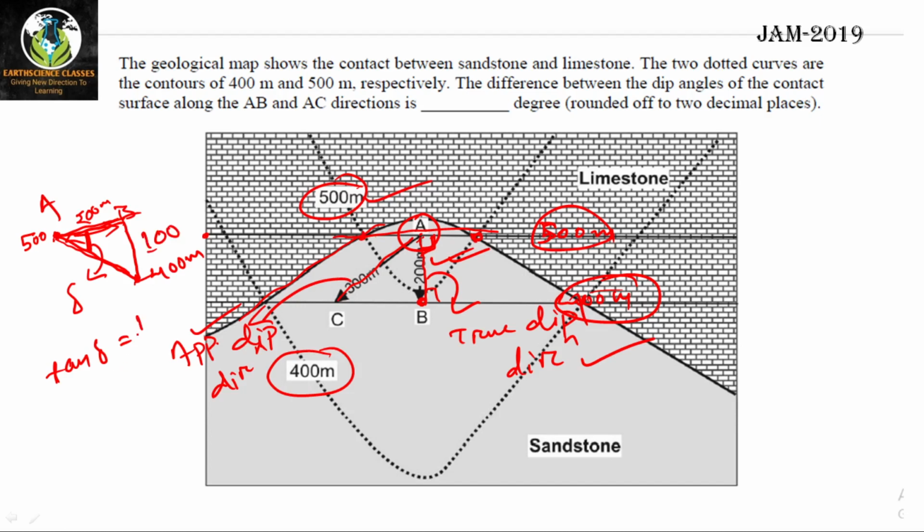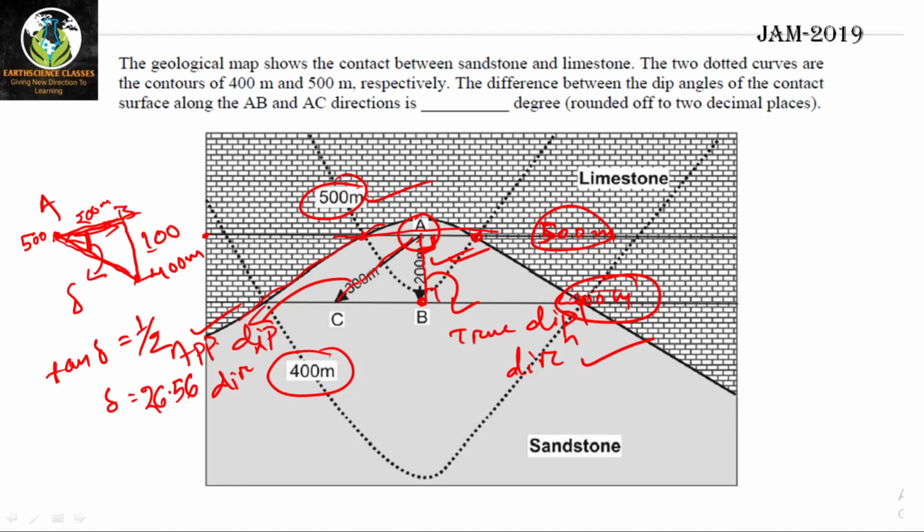So tan delta equal to 1 by 2, so delta will be 26.56. Tan inverse half means that is 26.56. Okay.